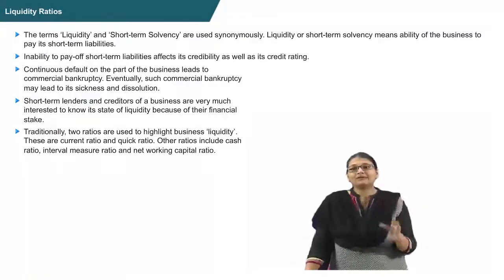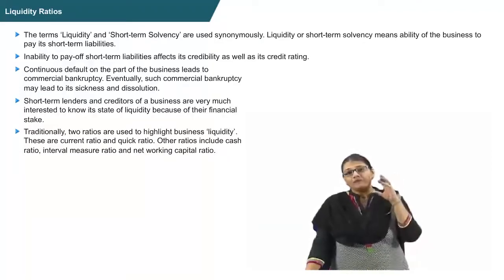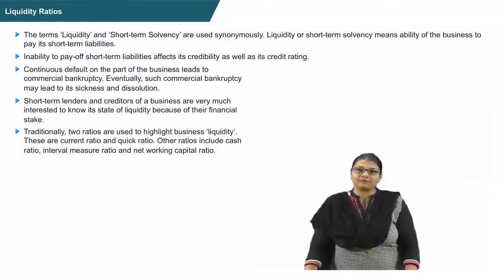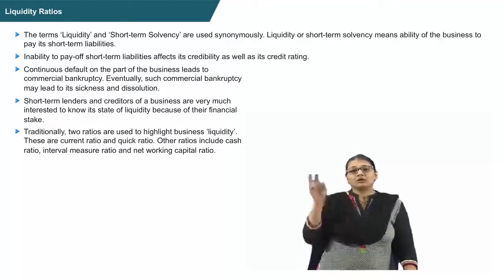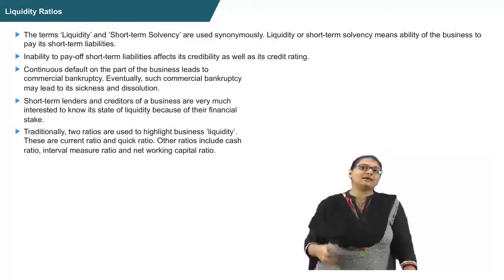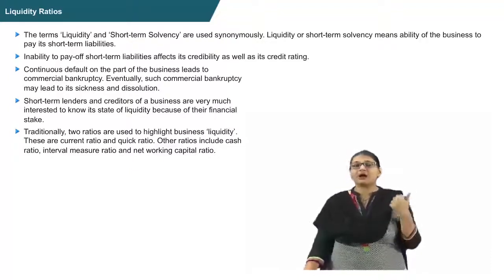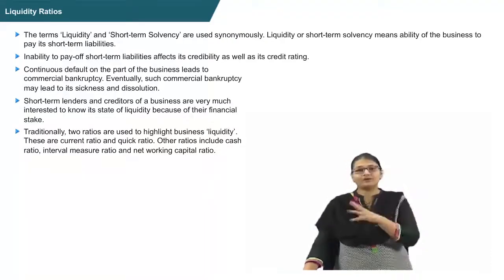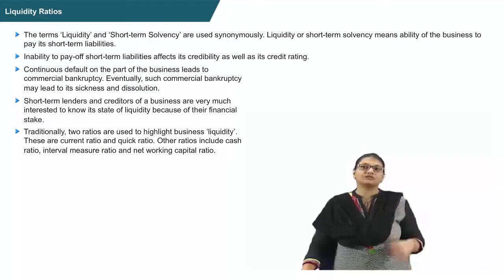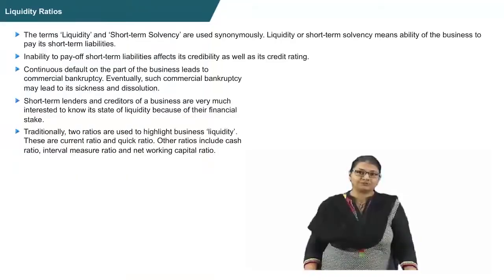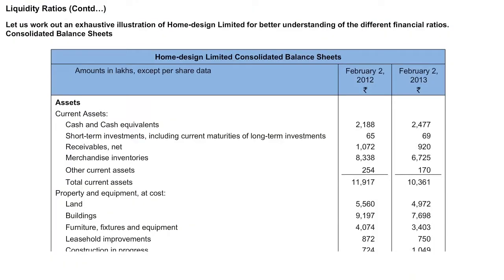Short-term lenders and creditors of a business are very much interested to know the short-term liquidity of the company. Basically, two ratios are normally used to highlight the liquidity of the firm. The two ratios are current ratio and quick ratio. There are a few other ratios also, like cash ratio, interval measure ratio, and net working capital ratio. Let's have an illustration, and based on that illustration, we will understand all the types of ratios in detail